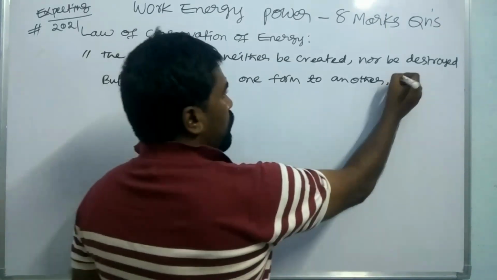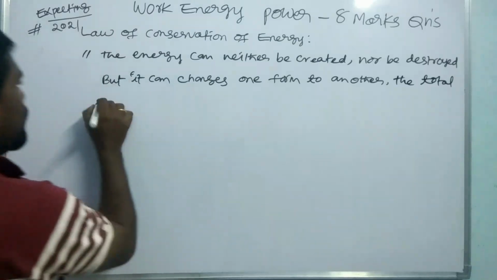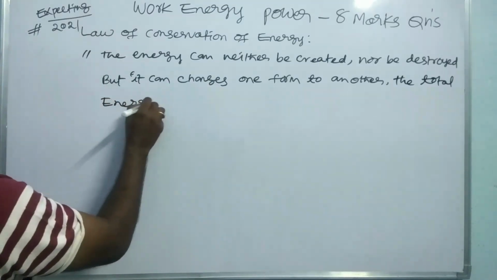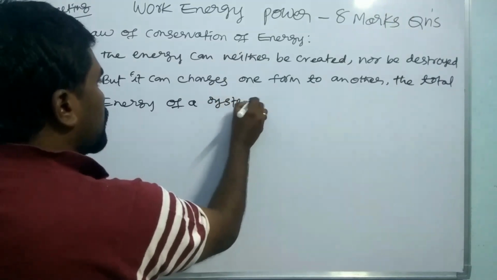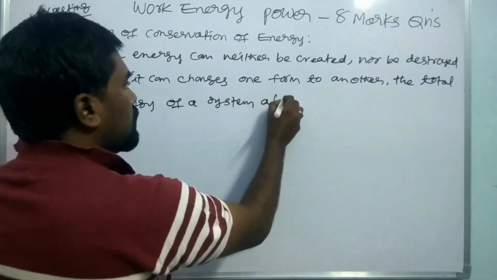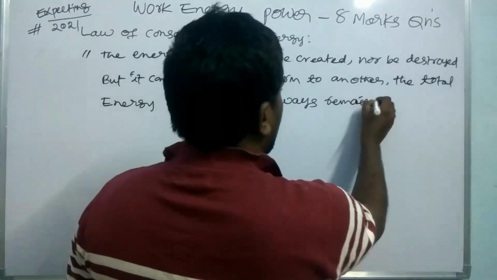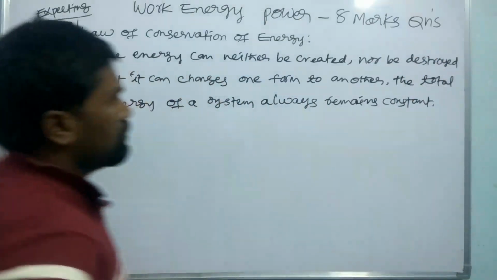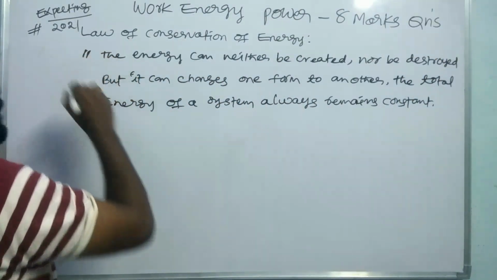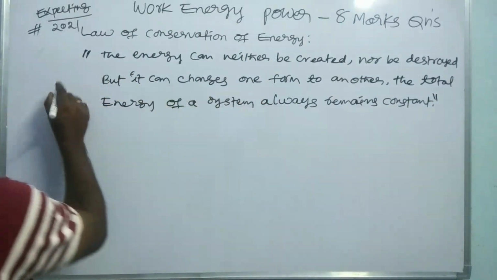The total energy of a system always remains constant. So this is the statement for the law of conservation of energy. It has the weightage of 1 mark.